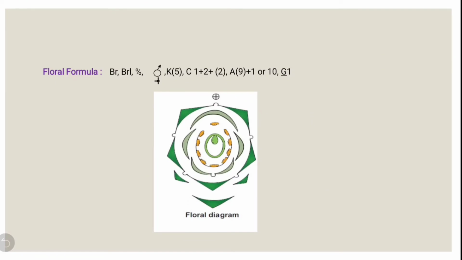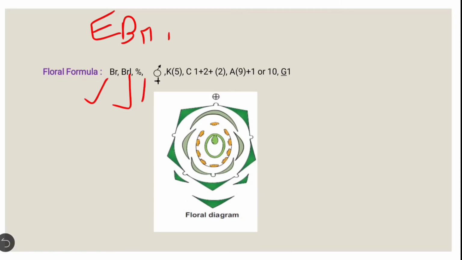Then the floral formula. You can learn about how to write the floral formula and floral diagram. Basically, the floral formula is written using the floral characters. In this flower we discuss first the bract and bracteolate, both are present. So the bract sign is Br, then Brl means bracteolate. If the bract is present, you write Br, and if absent, you write Ebr. It means they are absent. The same applies to the bracteolate.